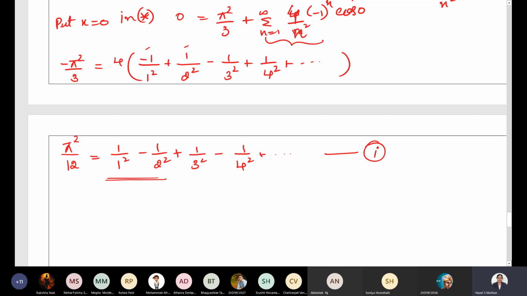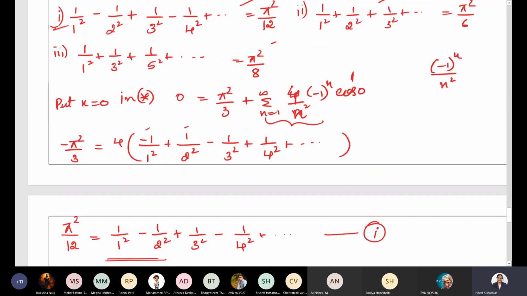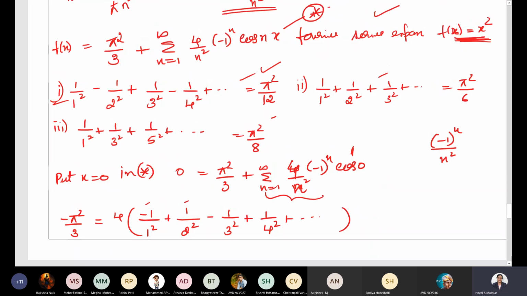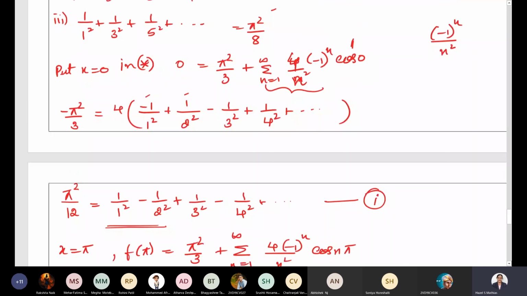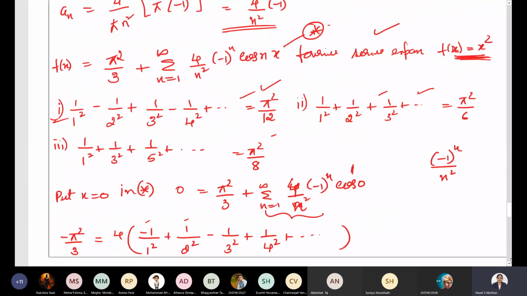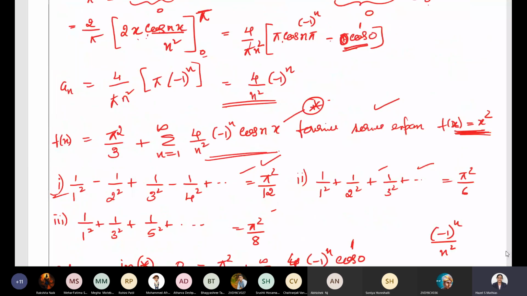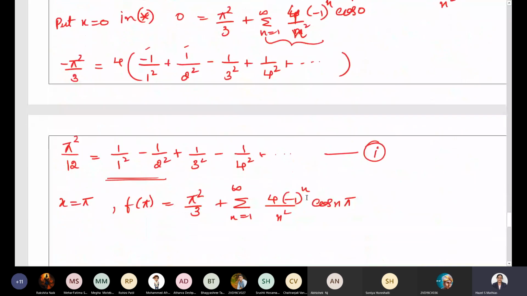Next, in order to prove the second part, that is pi square by 6, we put x equal to pi. When you put x equal to pi, the Fourier series expansion will be f of pi equal to pi square by 3 plus summation n equal to 1 to infinity 4 into minus 1 power n by n square cos n pi. You should put all these in the Fourier series expansion we got over here in star. The first time we put x equal to 0, now we put x equal to pi.